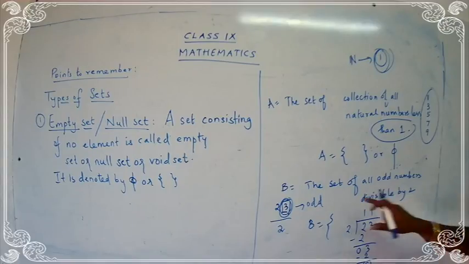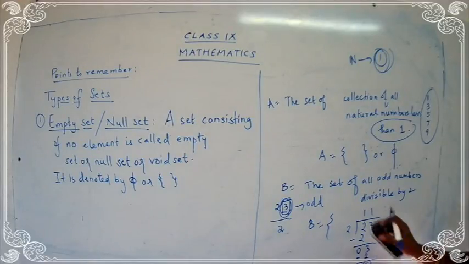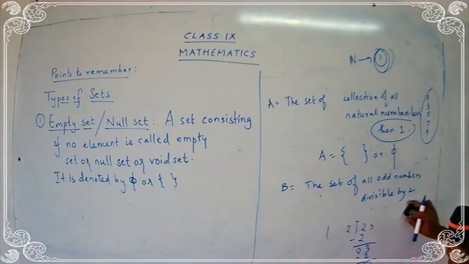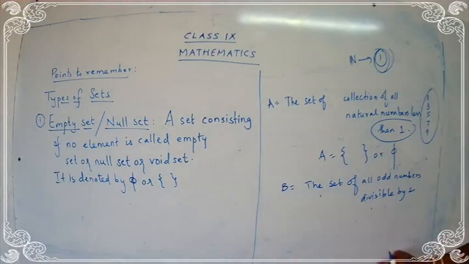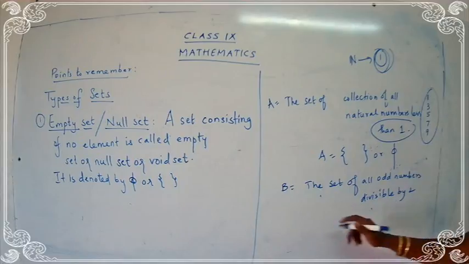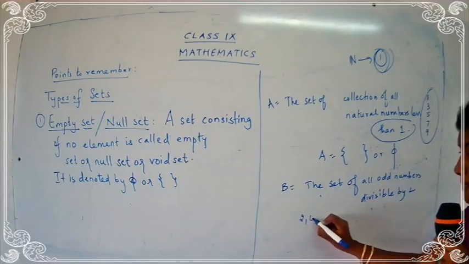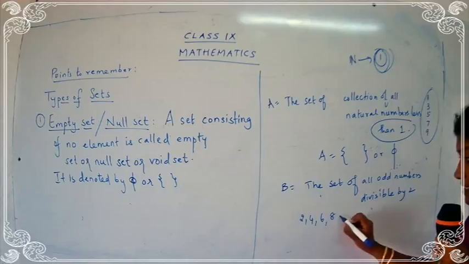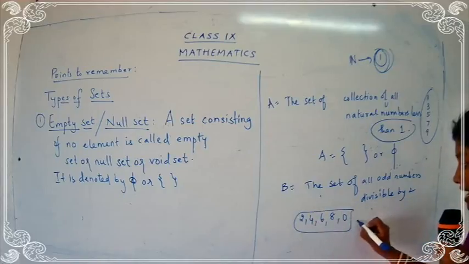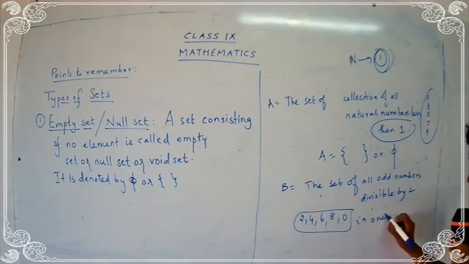Yes. So what is the statement given? The set of all odd numbers divisible by 2. Can we find the odd number which is divisible by 2? No, because the odd numbers end with 1, 3, 5, 7, 9. And we know that if the number has 2, 4, 6, 8, 0 in the last, that is in the ones place, it is divisible by 2.